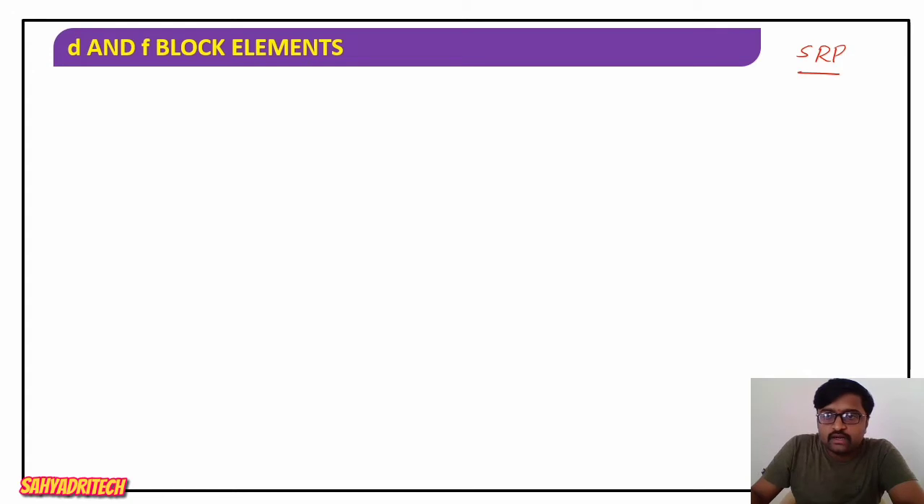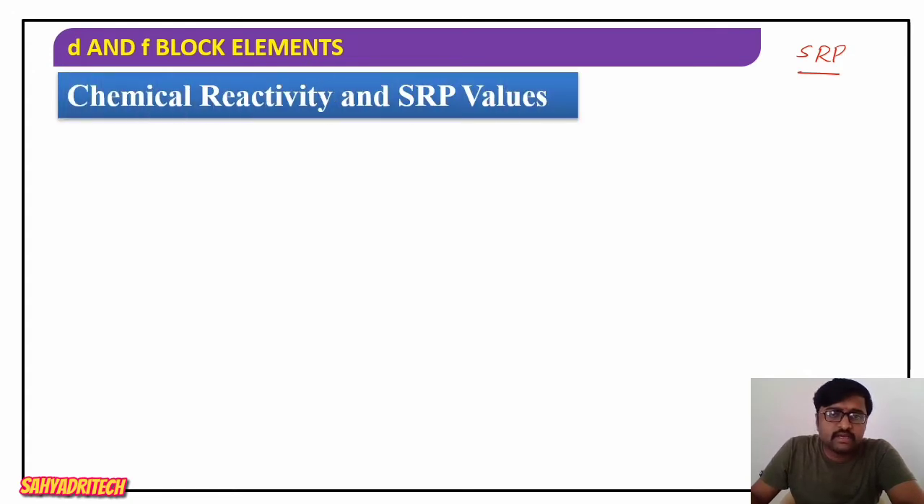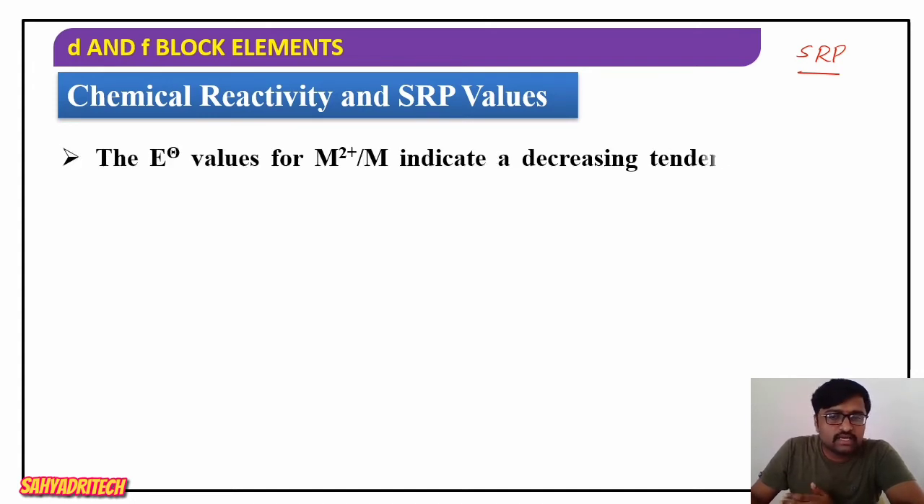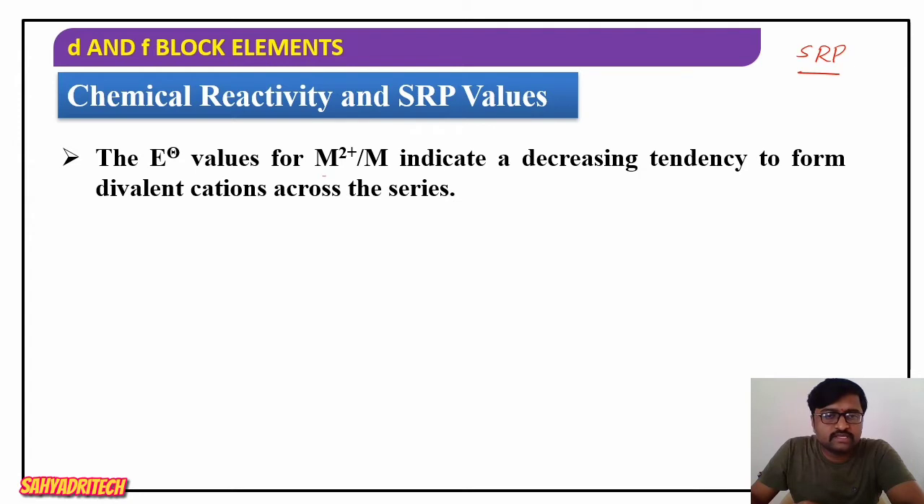So there are chemical reactivity and SRP values. What is the relation between these? Earlier in the previous session, we also briefly discussed that concept. Here, the E0 values, meaning standard electrode potential or standard reduction potential values, for the M2+/M couple indicate a decreasing tendency to form divalent cation.